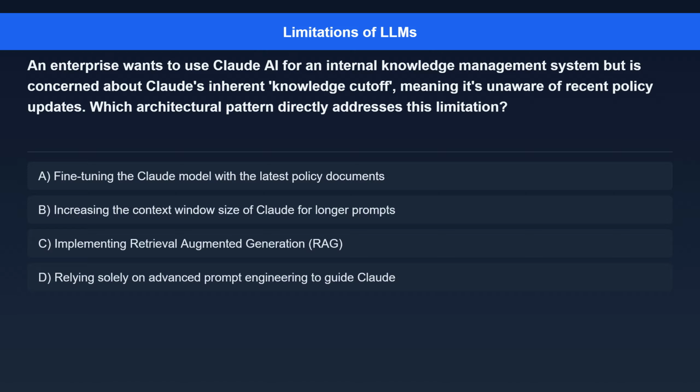Option A. Fine-tuning the Claude model with the latest policy documents. Option B. Increasing the context window size of Claude for longer prompts. Option C. Implementing retrieval augmented generation, RAG. Option D. Relying solely on advanced prompt engineering to guide Claude.